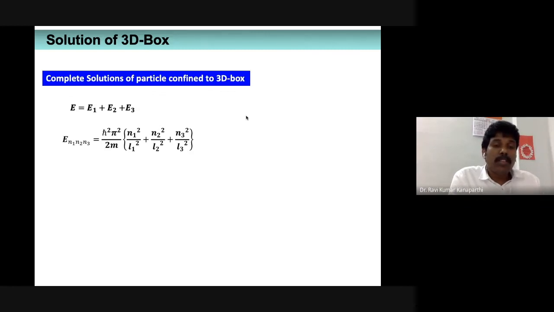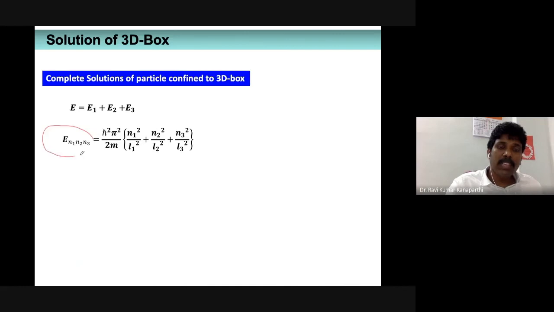H cross square pi square by 2m is a common factor. So you can just write it outside the bracket, and whatever is left over, if you write inside, that is going to be n1 square by L1 square plus n2 square by L2 square plus n3 square by L3 square. That is within the bracket. So I'm sure that most of you are following why I'm writing the energy expression E n1 n2 n3.